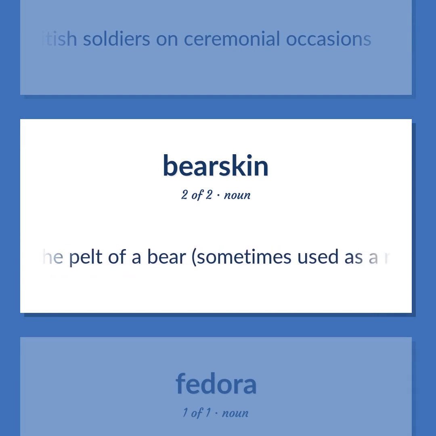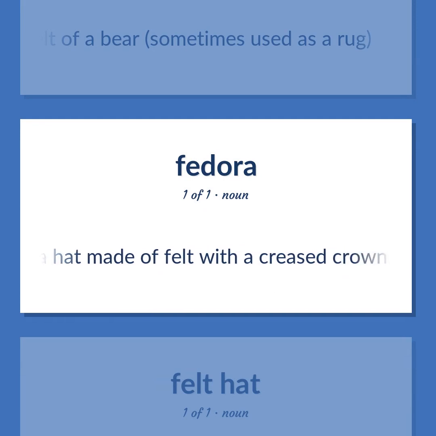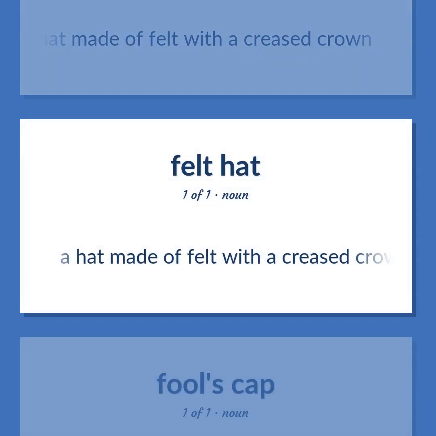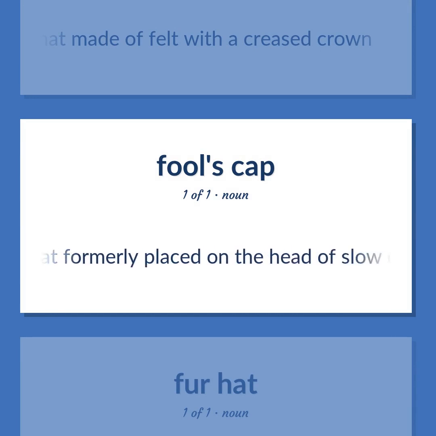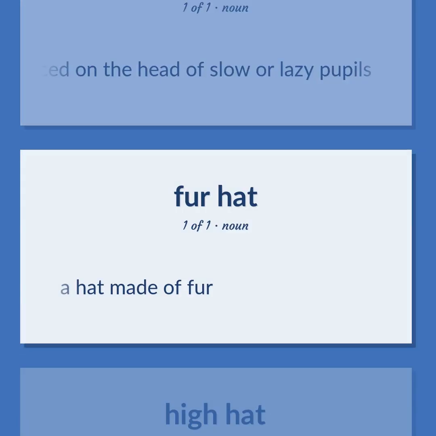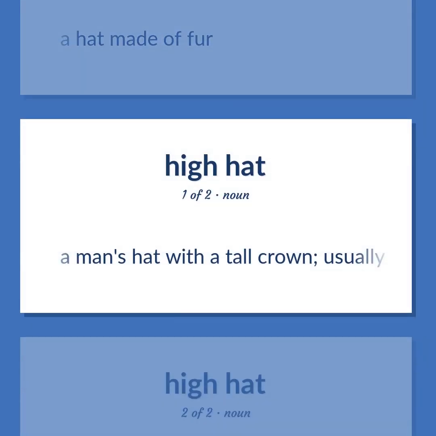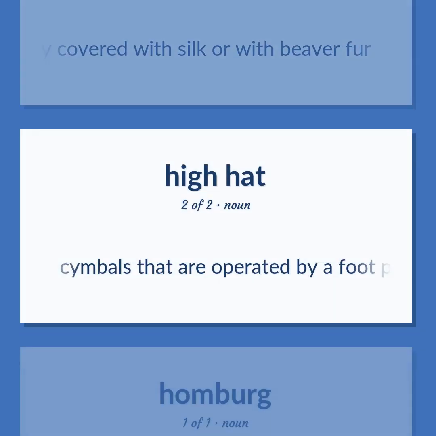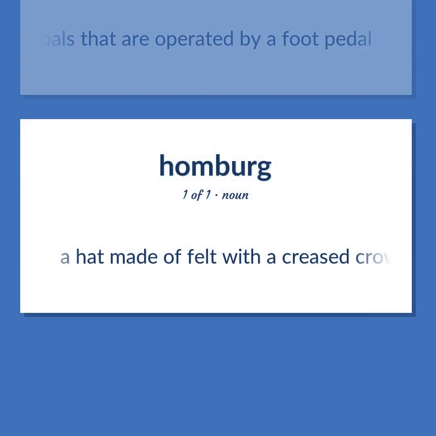The pelt of a bear, sometimes used as a rug. A hat made of felt with a creased crown. A cone-shaped paper hat formerly placed on the head of slow or lazy pupils. A hat made of fur. A man's hat with a tall crown, usually covered with silk or with beaver fur. Cymbals that are operated by a foot pedal. A hat made of felt with a creased crown.